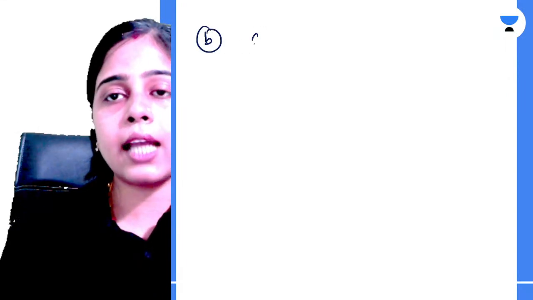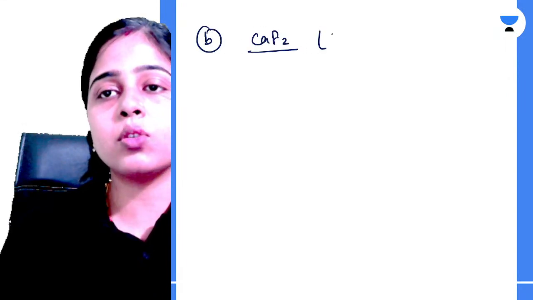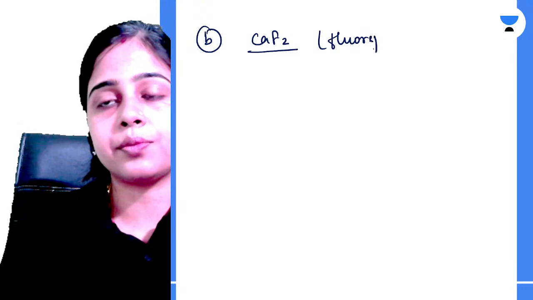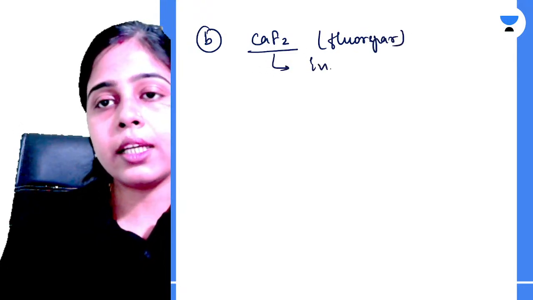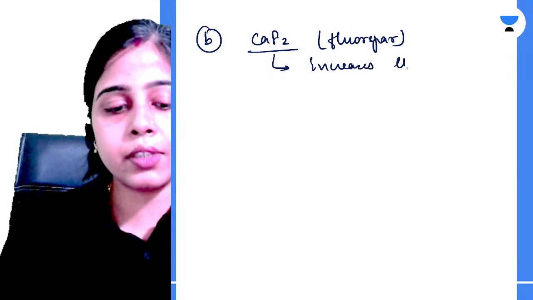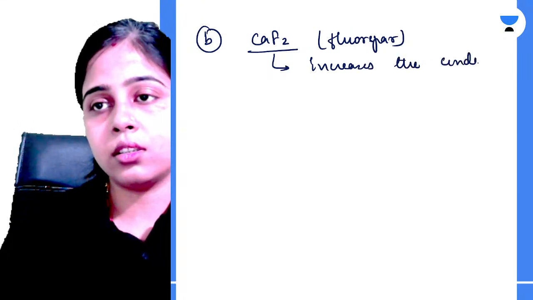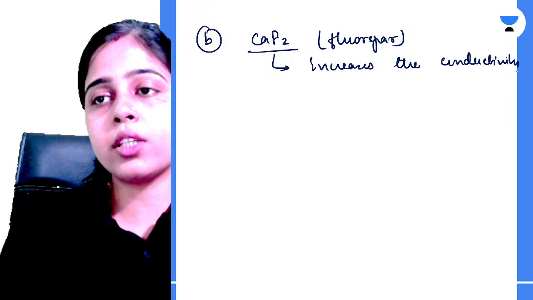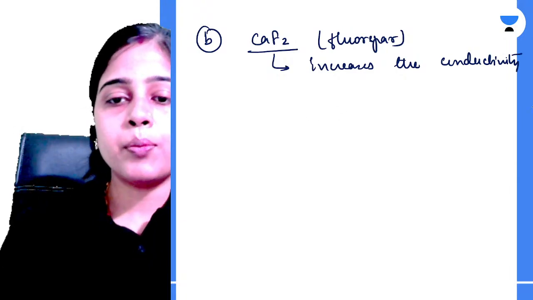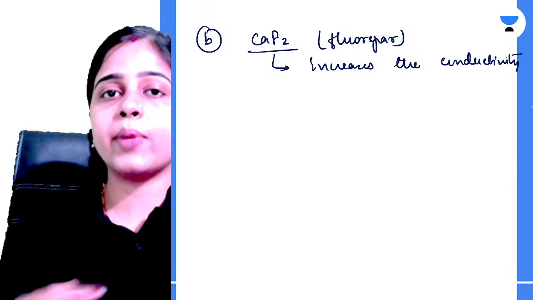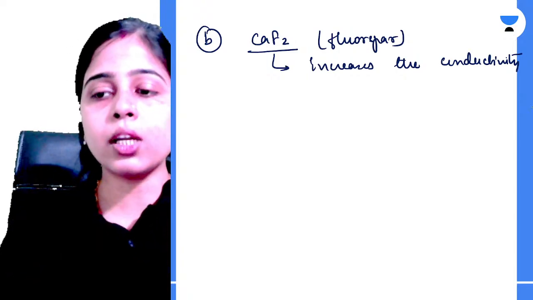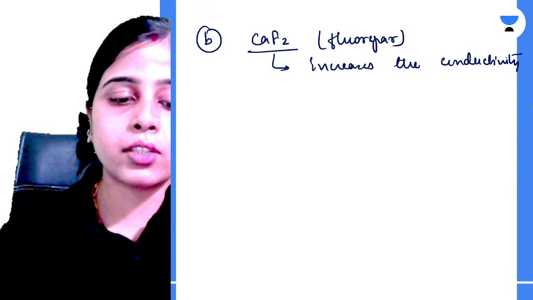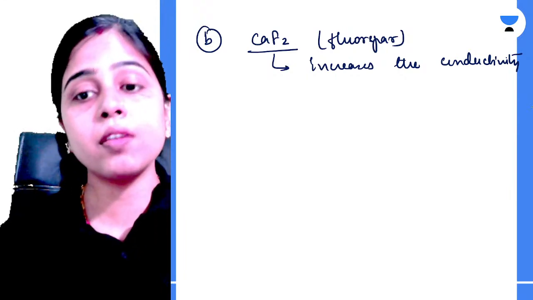Second was your calcium fluoride, that was known as your fluorospar. So what was the function of this one? It also increases the conductivity, because your calcium fluoride is made up of your calcium and fluoride ion, and both of these are very small ions, so they can conduct electricity very fast, as they can travel very fast.